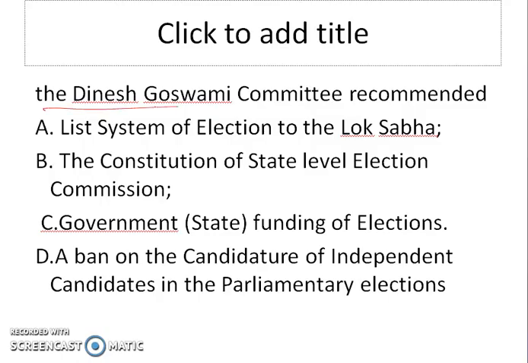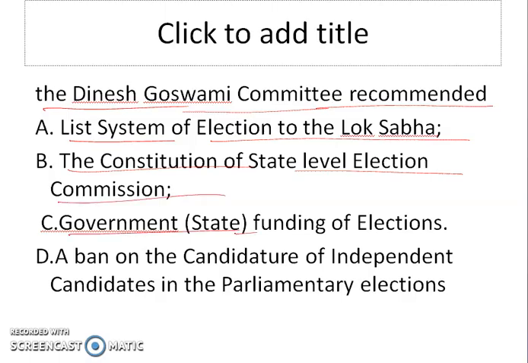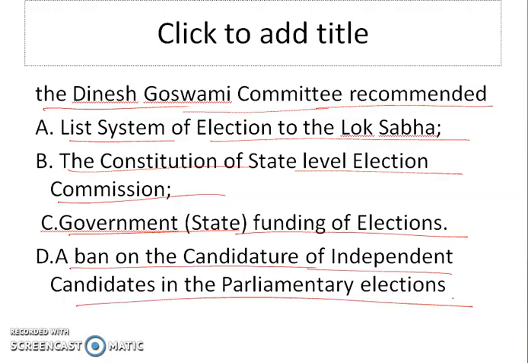The Dinesh Goswami committee recommended what? First, list system of election to the Lok Sabha, the constitution of state level election commission, government or state funding of election, a ban on the candidature of independent candidates in parliament. So the answer to this question will be option C, that is government or state funding of election.